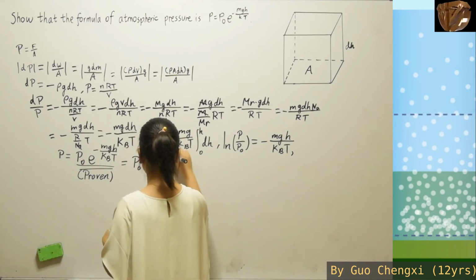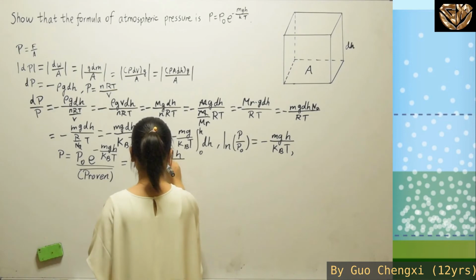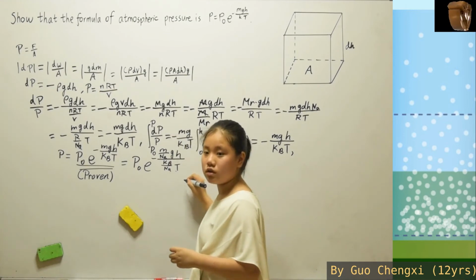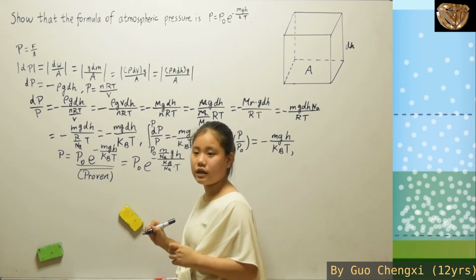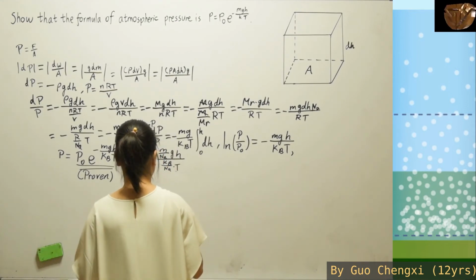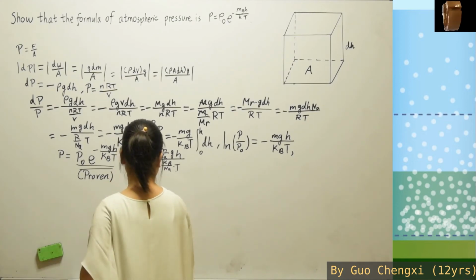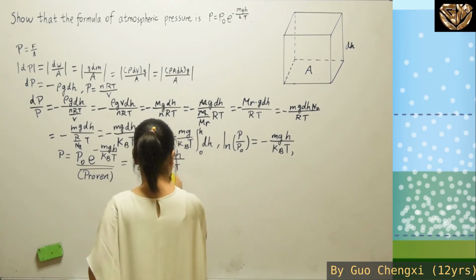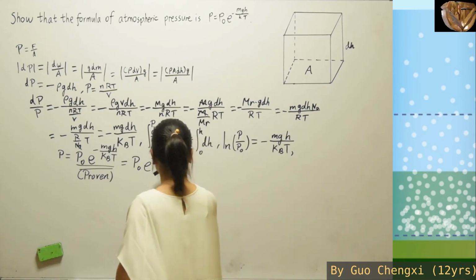For the numerator, it is m over the Avogadro's number, the mass of each molecule, and the denominator will be the Boltzmann constant over the Avogadro's number times T. So for both sides times the Avogadro's number.